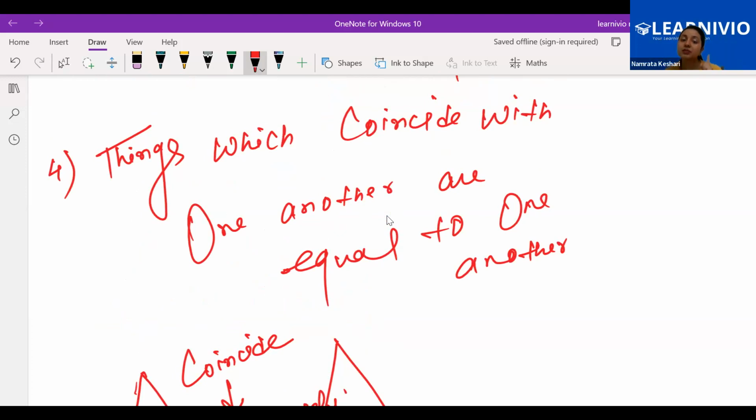That's the meaning of this statement, that things which coincide with one another, which completely cover each other, are equal to one another. That means they are equal in measurement, equal in shape and size. It is not possible for a triangle to cover a circle completely. So both the shape has to be same. Triangle can cover triangle. But apart from being triangle, it has to be same size. I mean, all the sides have to be same.